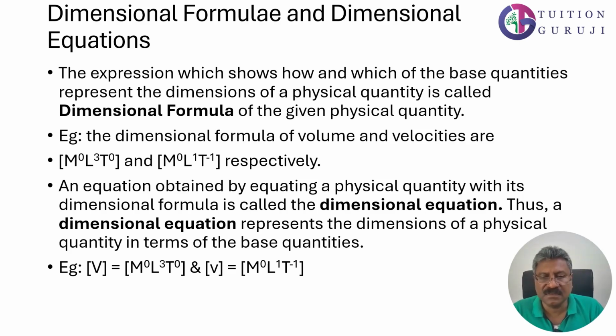An equation obtained by equating the physical quantity with its dimensional formula is called a dimensional equation. Thus, the dimensional equation for volume will be V equals [M^0 L^3 T^0], and for velocity it will be v equals [M^0 L^1 T^-1].